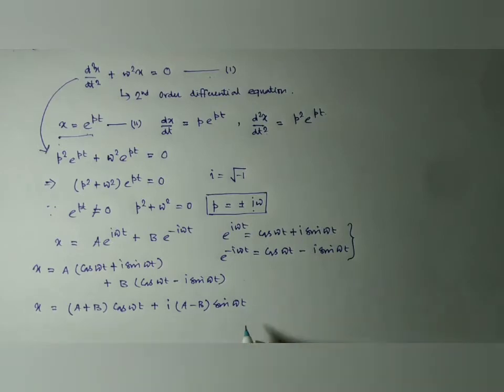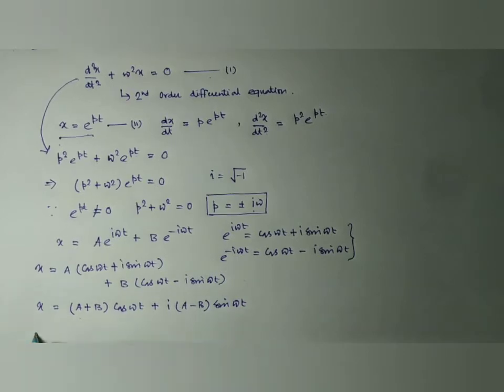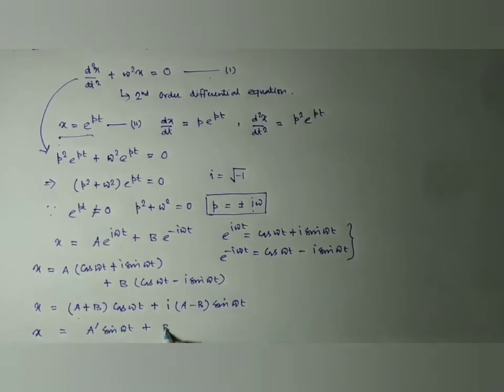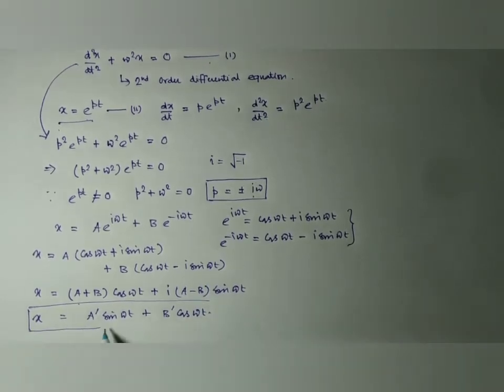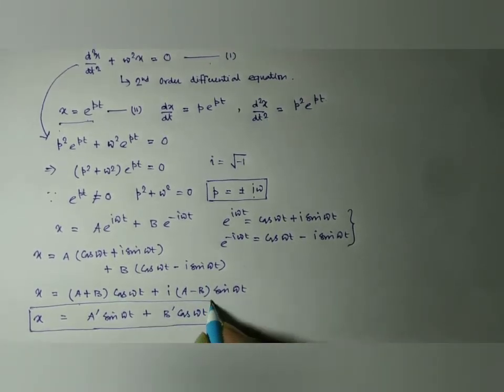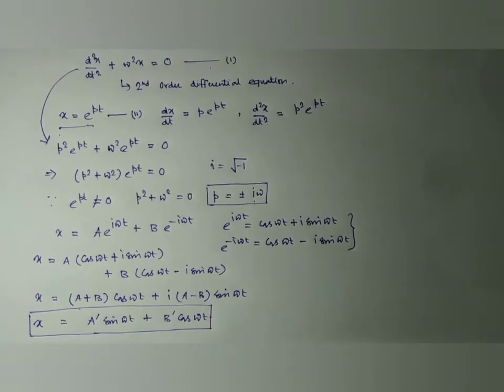And if we simplify again, this is a constant and this is also a constant, so we can write it as x equal to a prime sin omega t plus b prime cos omega t. So this is our solution.